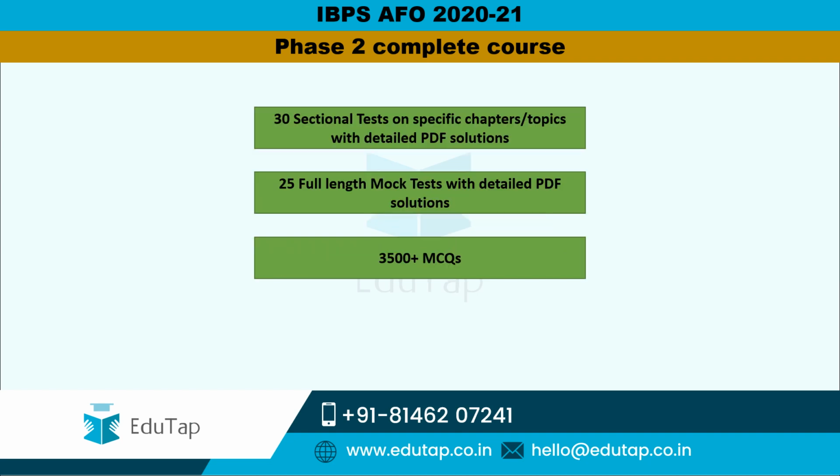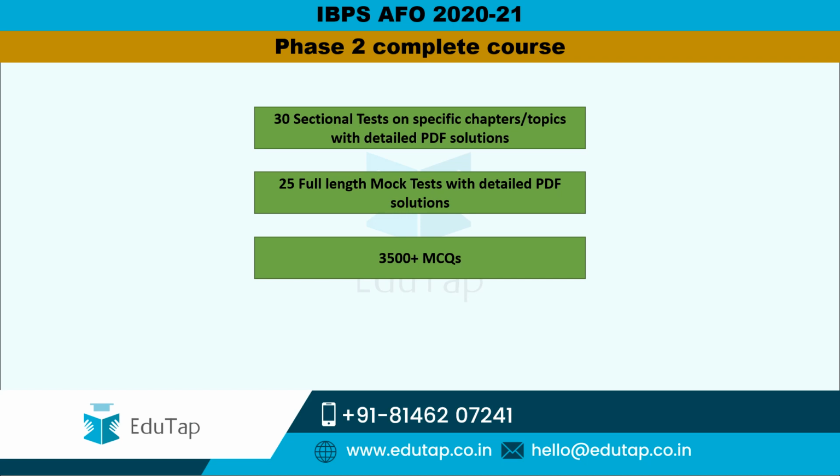So friends, apart from the current affairs agriculture and static agriculture, this course also includes a test series, the same test series which we are offering separately as well. It includes 30 sectional tests on specific chapters or topics with detailed downloadable PDF solutions, as you've already seen, and 25 full length mock tests again with detailed PDF solutions.